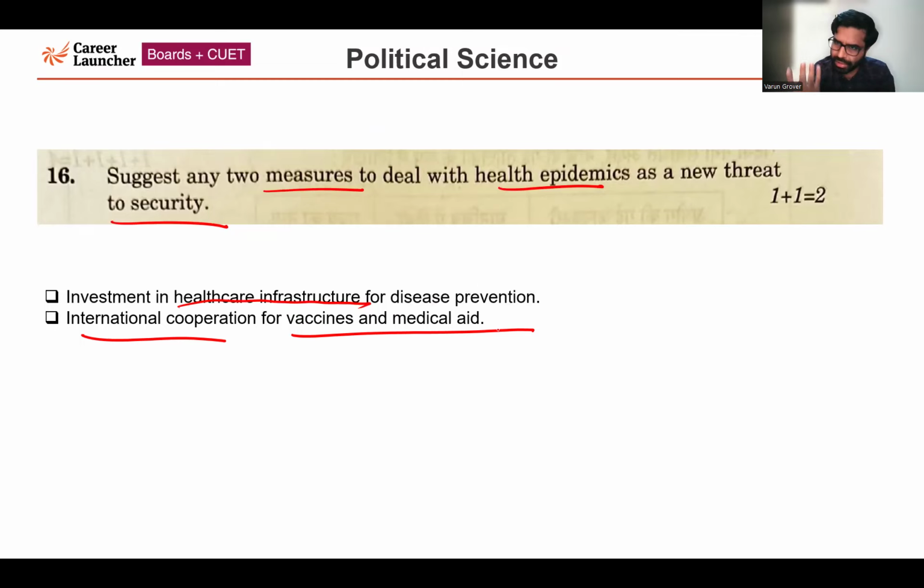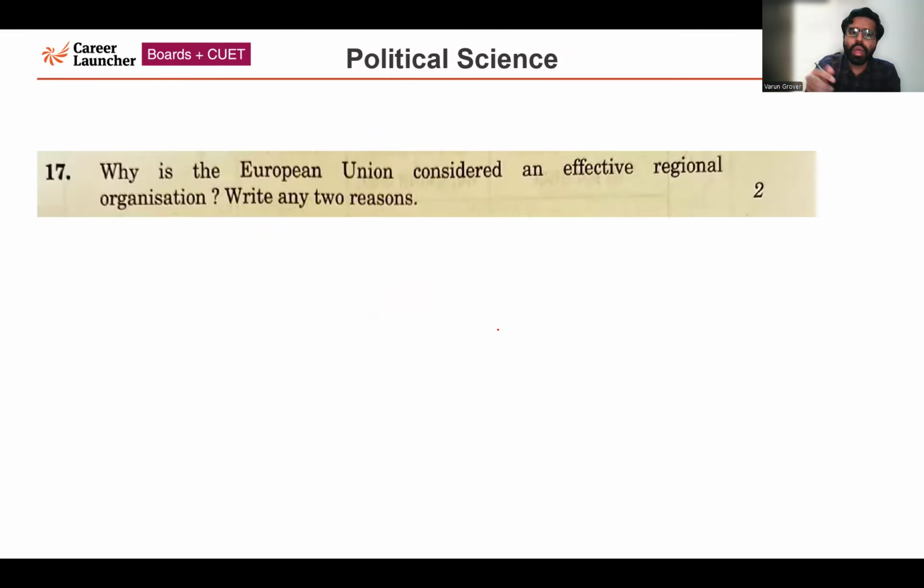You can write other relevant reasons also, on how to deal with health epidemics as a new threat to security. Now, next question, question number 17. Why is the European Union considered an effective regional organization? We have to explain two reasons. This question is about why the European Union is considered an effective regional organization.